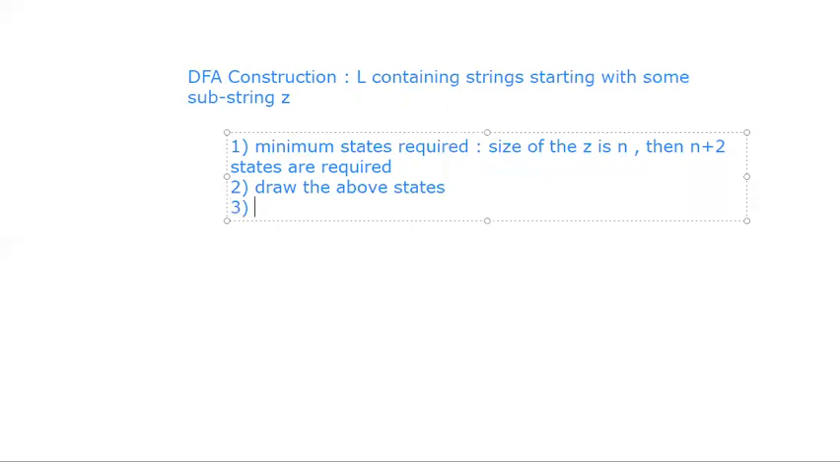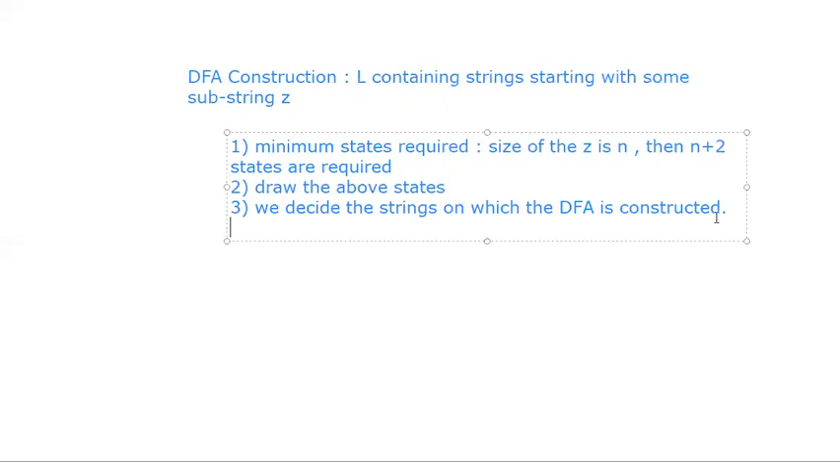Next, as in DFA construction for ending with, here also we decide the strings. I will tell you how to decide the strings on which the DFA is constructed. So before constructing the DFA, once we have decided the number of states, we also need to decide on which strings we are going to construct the DFA.